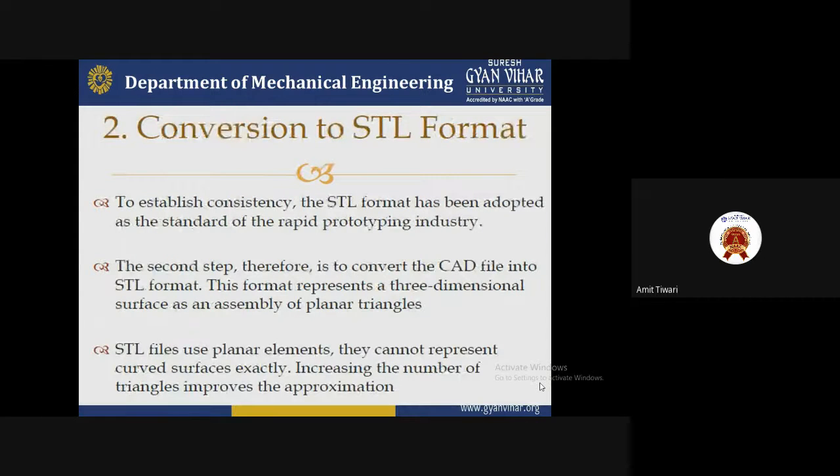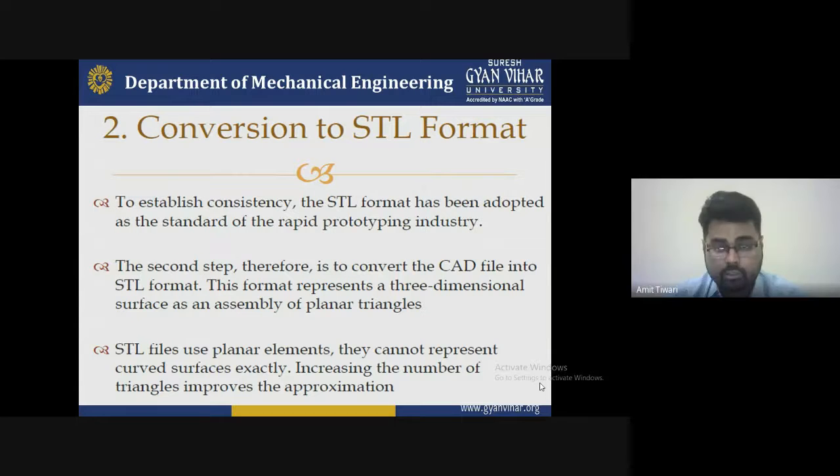The second one is the conversion to STL. We consider the STL format, in which the design is saved. Whenever you save the file or convert the file, the conversion is to the STL format as required. To establish consistency, the STL format has been adopted, as it is required as the standard of the rapid prototyping industry.